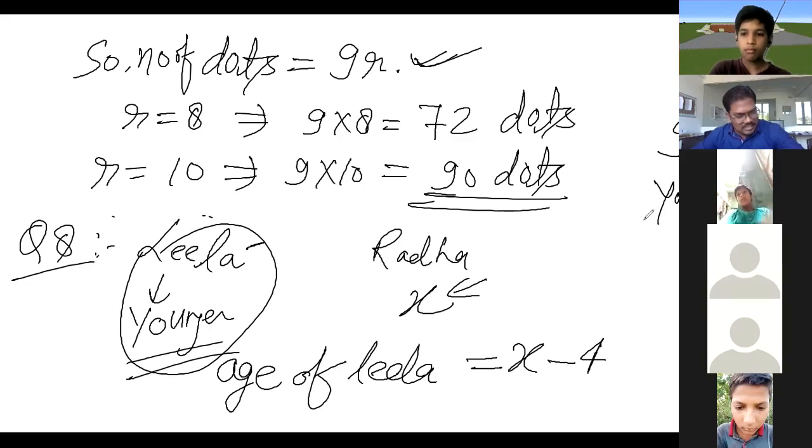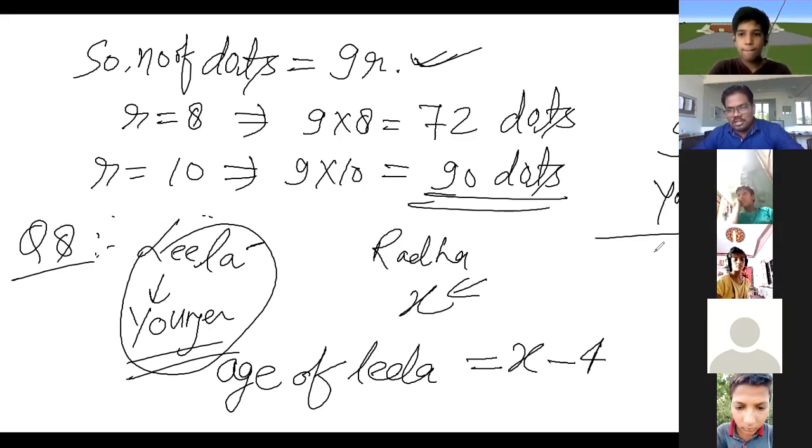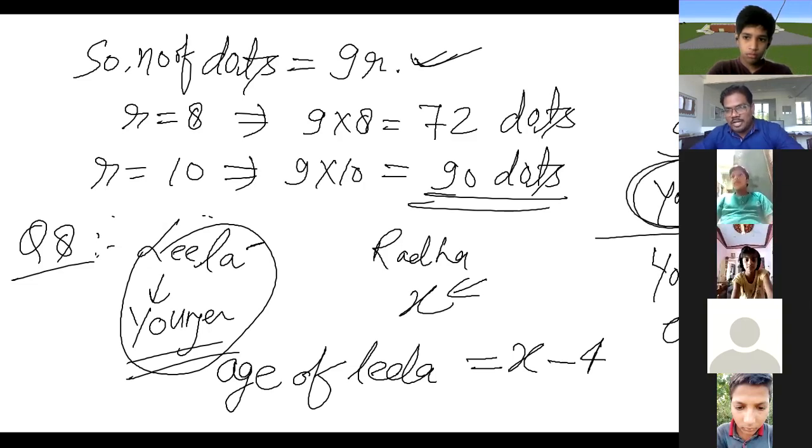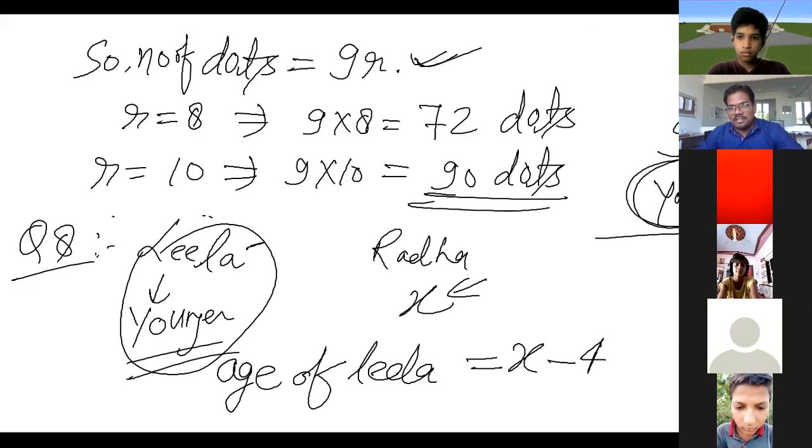You know younger or elder difference? Yes, sir. Younger means छोटा, elder means बड़ा. हाँ, तो आप कौन छोटा है इनमें से? आप हो कि मैं छोटा? Okay. Now look here. So what is the difference of these ages? 30 minus 10. 20 years. That will be 20. Okay. Now Radha's age will be X.